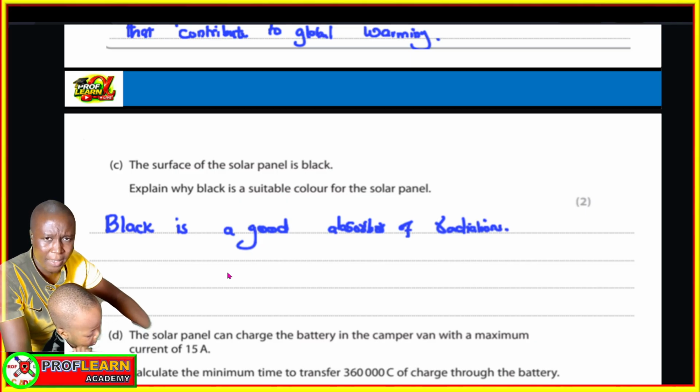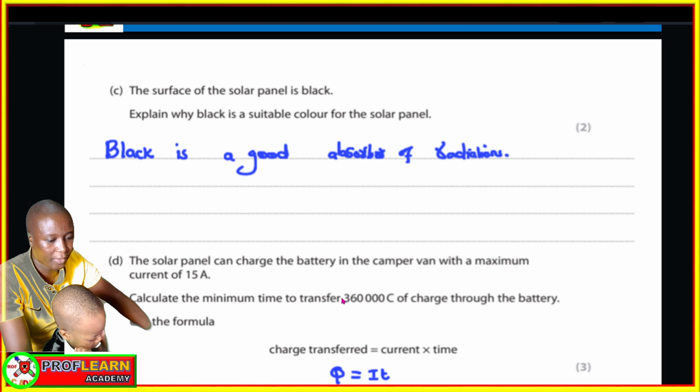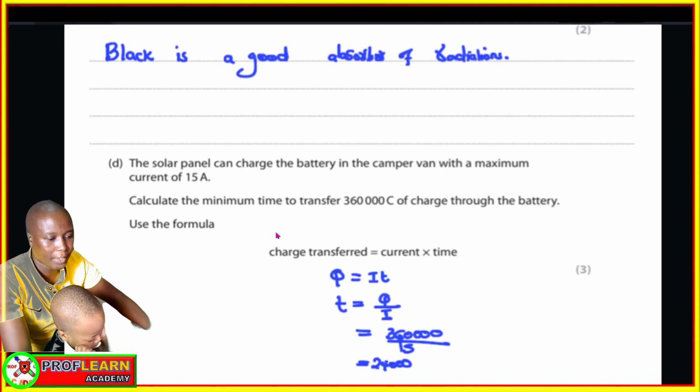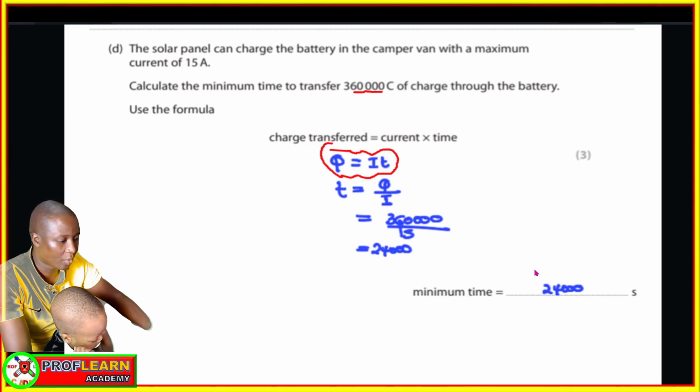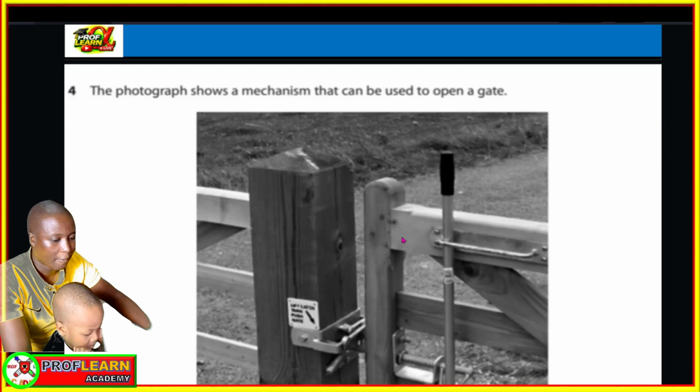So be prepared and ready to answer questions to do with shiny and black surfaces, because these questions are usually very common. Then candidates were supposed to calculate the time taken to transfer this amount of charge. The concept you use is charge equals current times time, and if you make t the subject of the formula, you get the time to be 24 seconds as shown there.